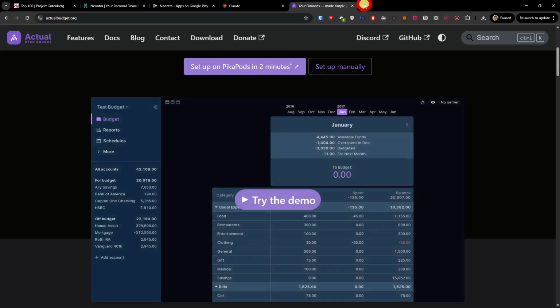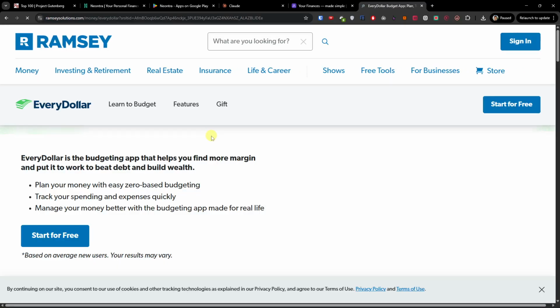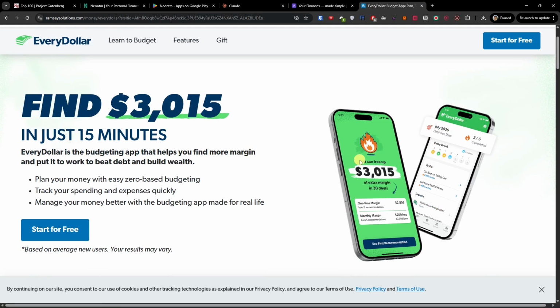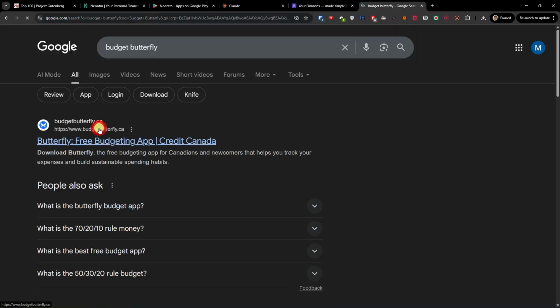Now another great one is EveryDollar. This is the Ramsey one, and this is something you can also check out for yourself. It's frequently suggested for simplicity. The free version requires manual entry of every transaction, and this one is also a great app.